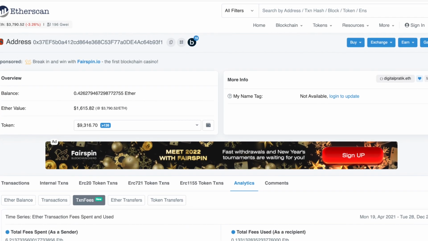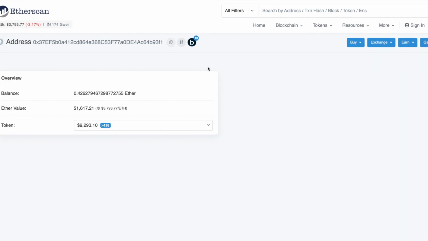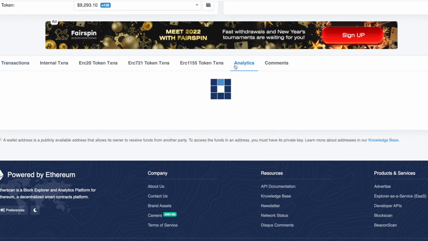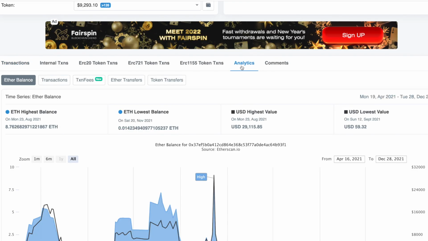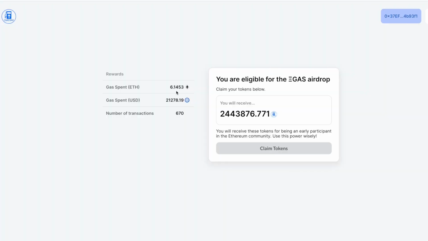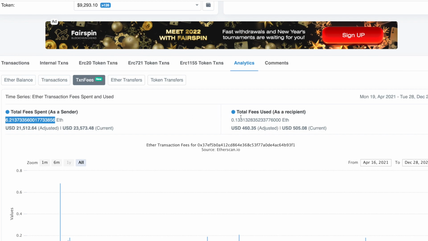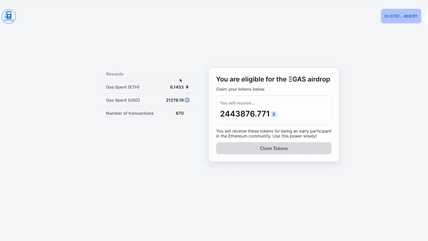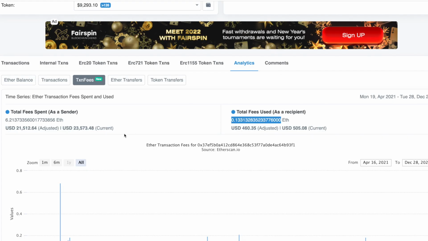So this is my account over here on Etherscan. Let me refresh so that you can see that. If we go to analytics, we click on transaction fees. You can see it's exactly 6.21 something, which is being shown over here. It is showing 6.21 total fees used as recipient. I guess 6.21 minus this would be equal to 6.1453. So number of transactions is 670.